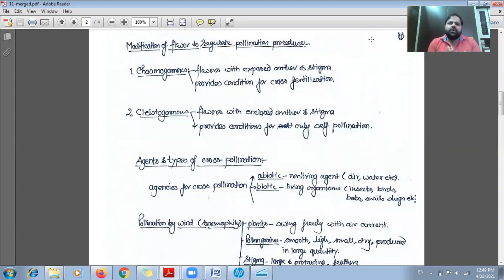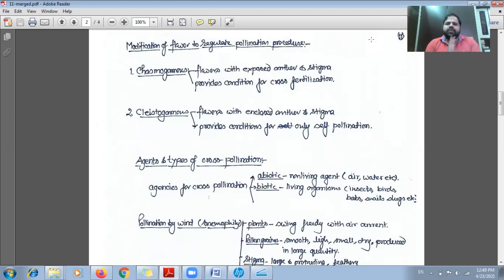There is a wide variation in their structure, and this wide variation is coming through modification. That modification gives the plant a specific aid which helps in their pollination.